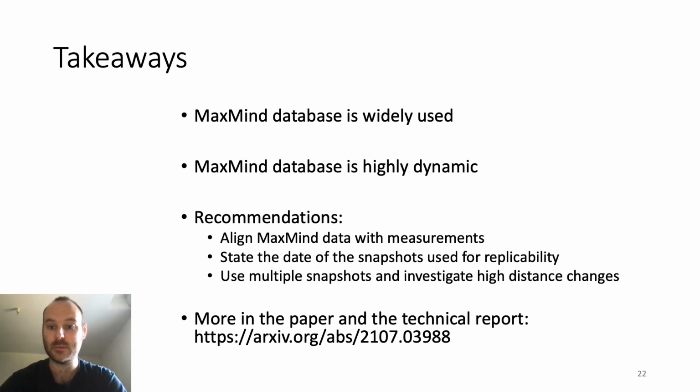Finally, we can sum up some takeaways and make some recommendations for future works that use geolocation databases, and particularly MaxMind. Because the MaxMind database is highly dynamic in space and time, we recommend to align MaxMind data with measurements, and prefer web APIs that allow you to automatically fetch the freshest result during the experiment, state the dates of the snapshots for replicability, use multiple snapshots to see if the results are impacted, and investigate where there are high distance changes between snapshots.